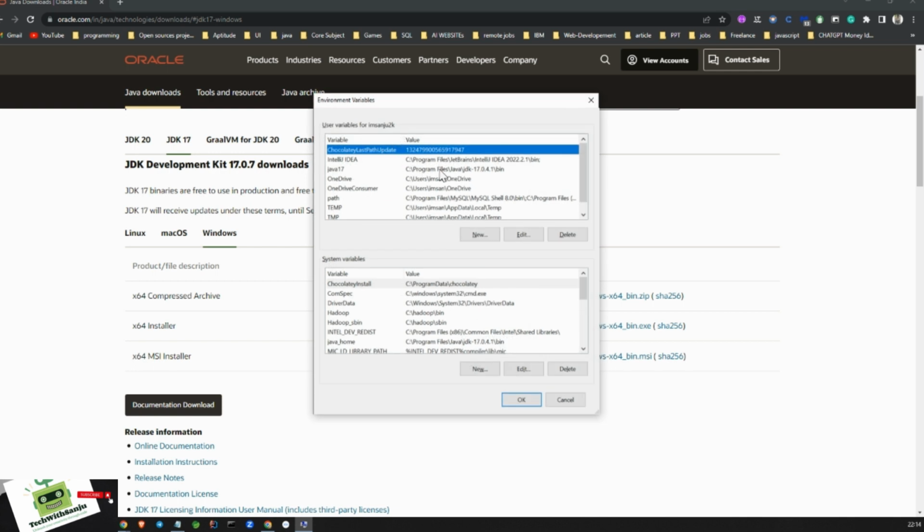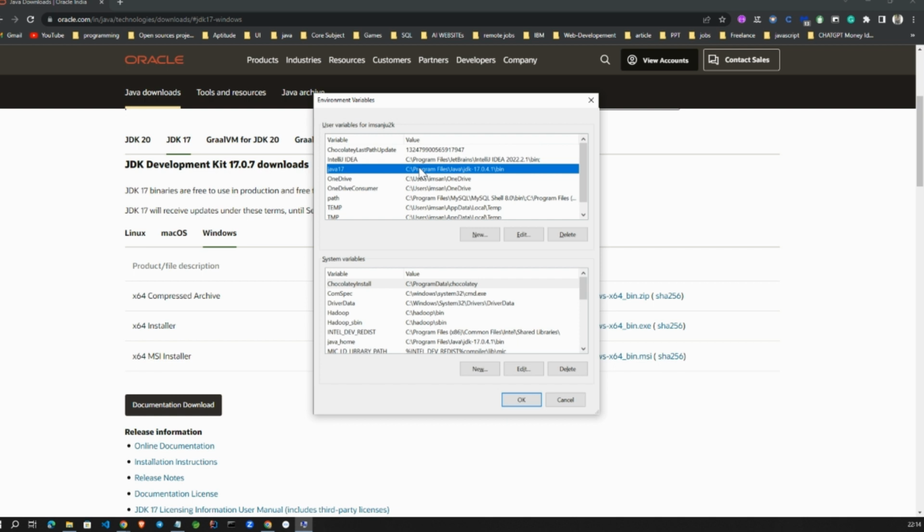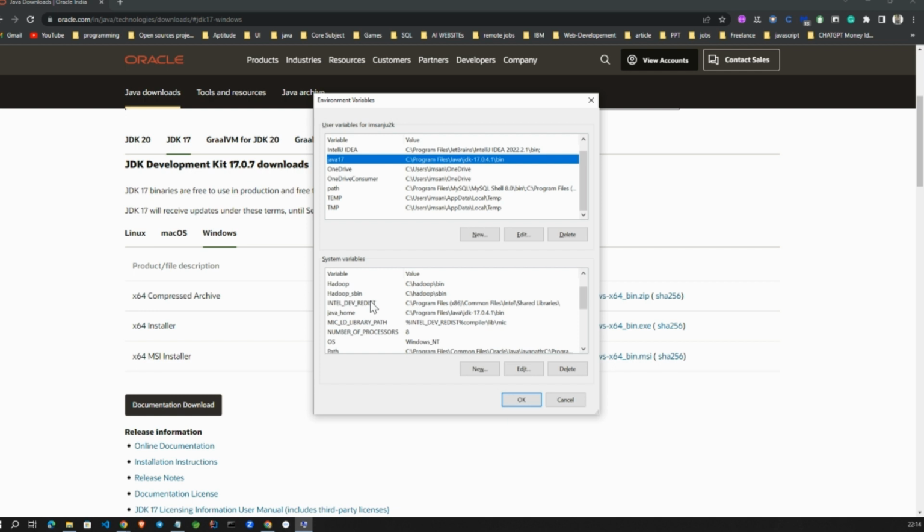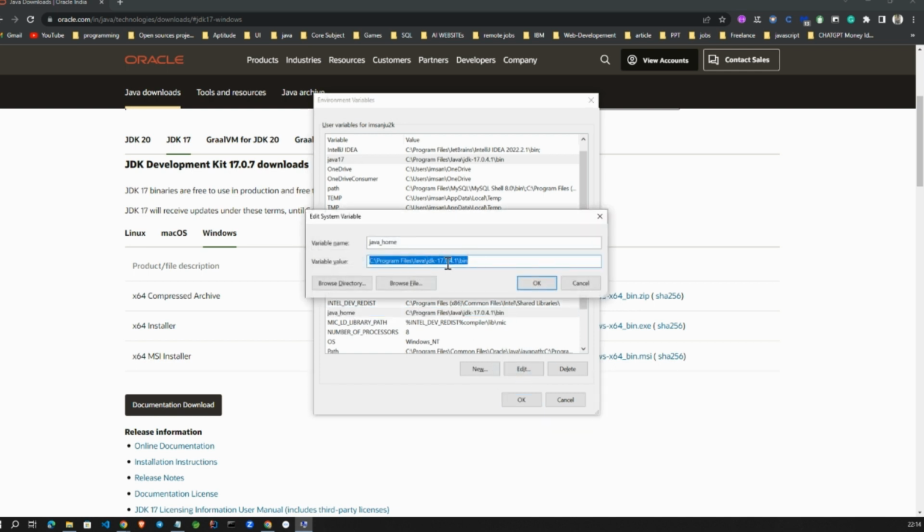I already set the environment variable here, Java 17. Here also, this is for the user variable. Another one is the system variable. Here also, if you click on Edit, just copy and paste that path here.